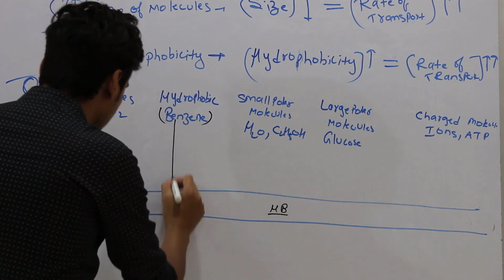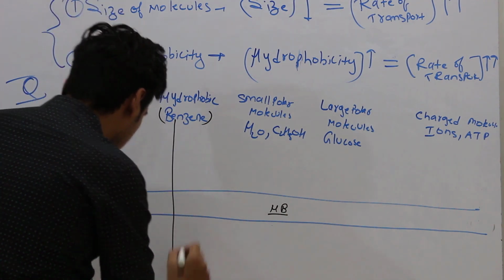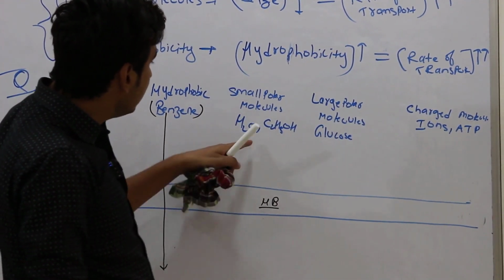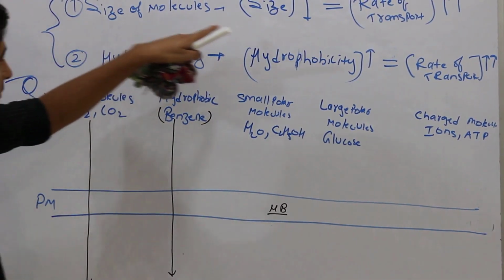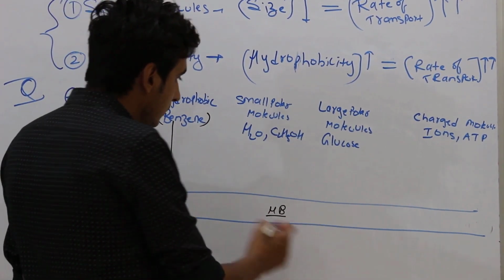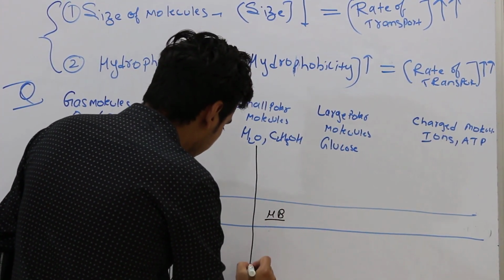So it can also move faster. Then you are having a polar molecule, but it's small. So the size of the molecules is inversely related to the rate of transport. So it can comparatively move faster.